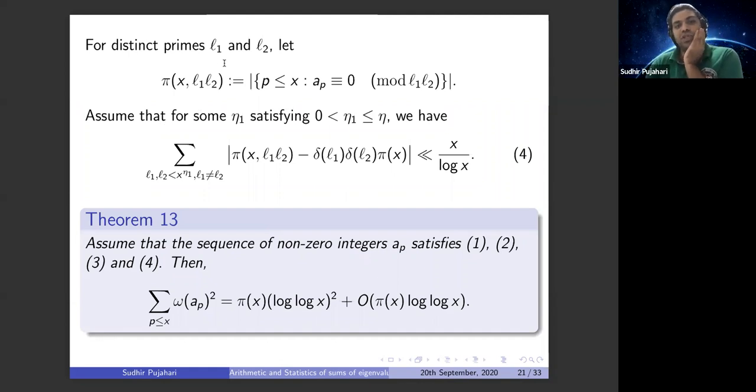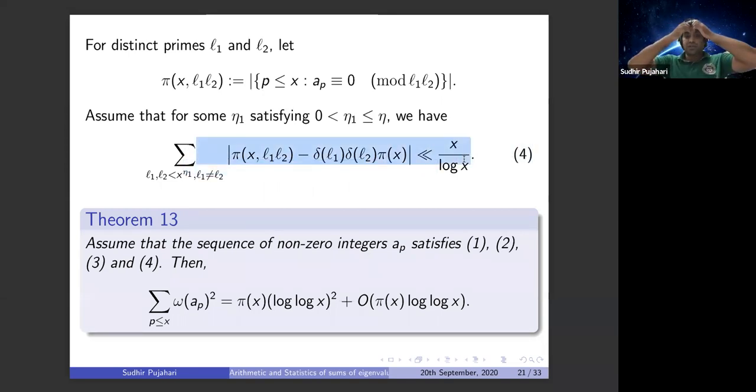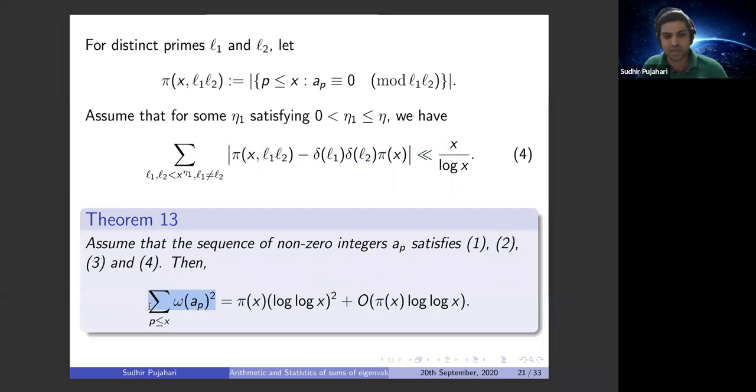Moreover, with a few more notations, what we need to handle the sum of the Fourier coefficients: if l1 and l2 are two distinct primes, let us denote by π(x, l1, l2) the number of p less than or equal to x so that a_p is congruent to 0 mod l1 l2. And assume that there exists an eta 1 lying between 0 and eta, and we have this inequality. If we have this extra inequality in hand, then we can obtain the second moment also of the random sequence a_p.